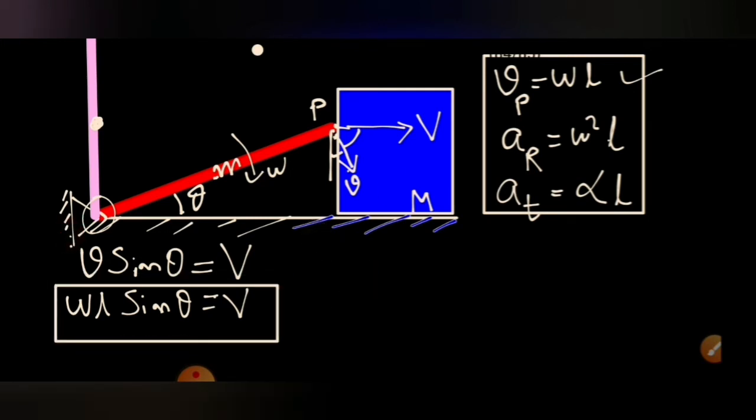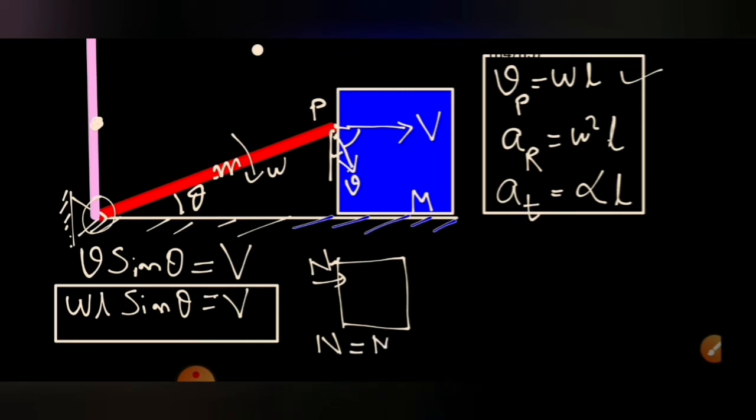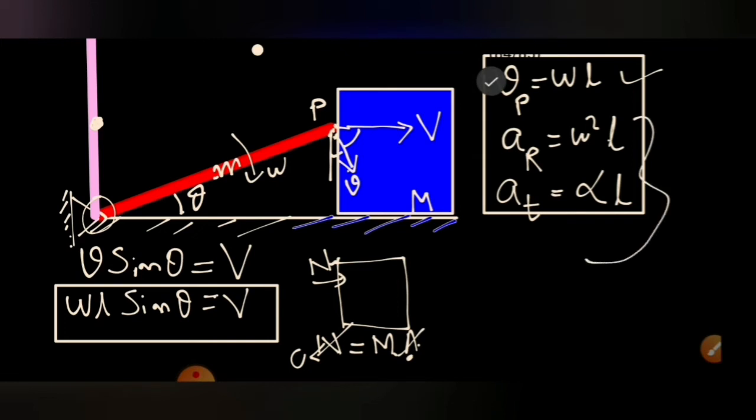Now, if you draw the free body diagram of this block, there is a normal reaction force that is responsible for giving the acceleration. So normal reaction is equal to m into a. But if this normal reaction becomes 0, the acceleration has to become 0. So at the time of losing contact, the topmost point's acceleration along this direction must be equal to 0. So the components of these accelerations along this direction have to be equal to 0.